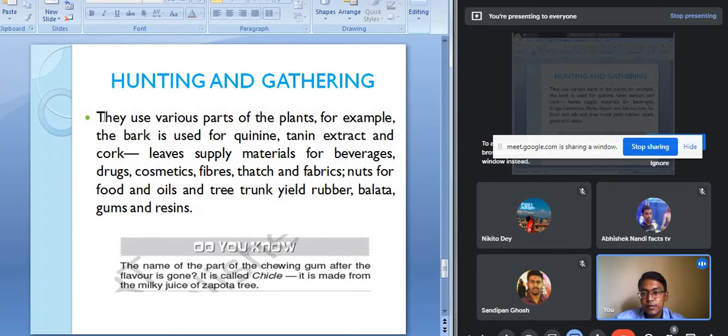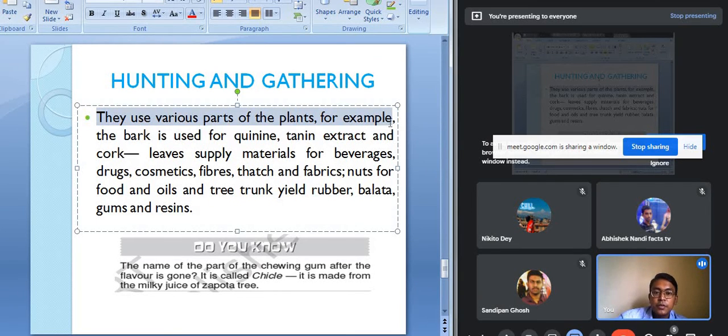So they use various parts of the plants. For example, the bark of the trees is mainly used for quinine, for medicine purpose, the tannin extract and the cork. The leaves supply materials for the beverages, for making drugs, different types of medicines, for making cosmetic products. The fiber, the thatch, and the fabrics. The nuts for food and oils. And the tree trunk yields rubber, balata, and the gums. So different products of the plants are being gathered to earn some money actually.